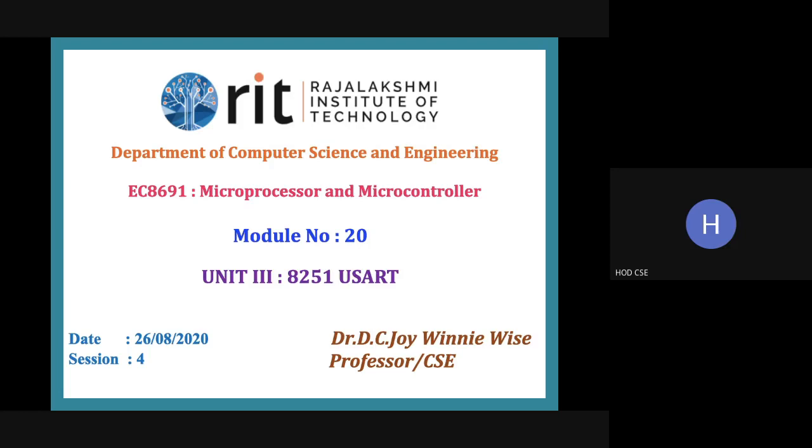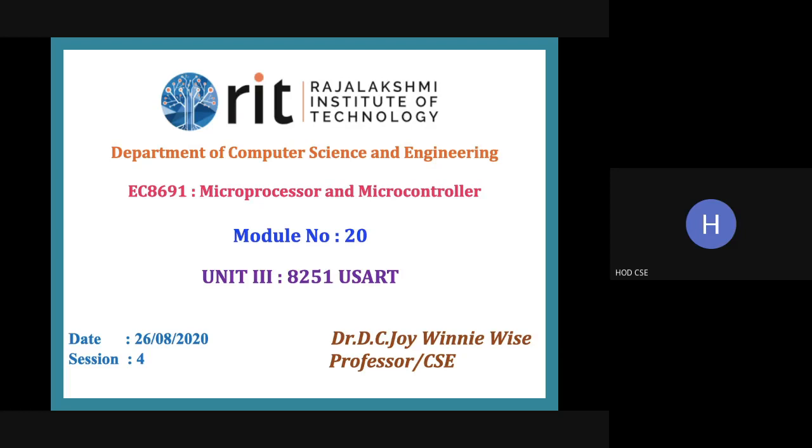Okay, fine. So actually, we are in the process of studying Unit 3. In the previous class, we saw the 8255, that is the programmable peripheral interface. So what is a programmable peripheral interface? What is PPI? PPI is a device which is used to transfer data in parallel.